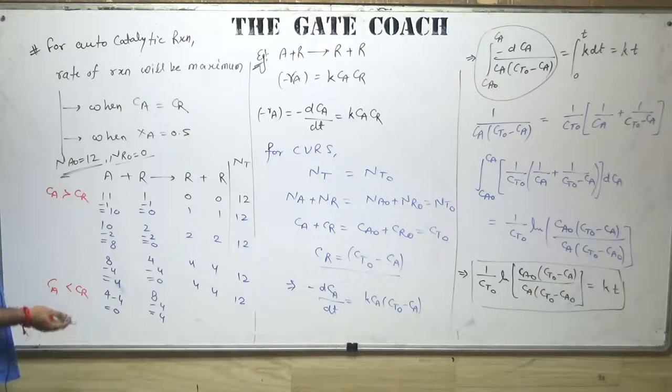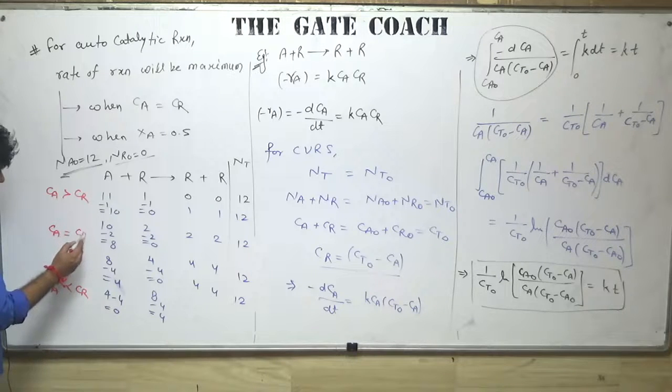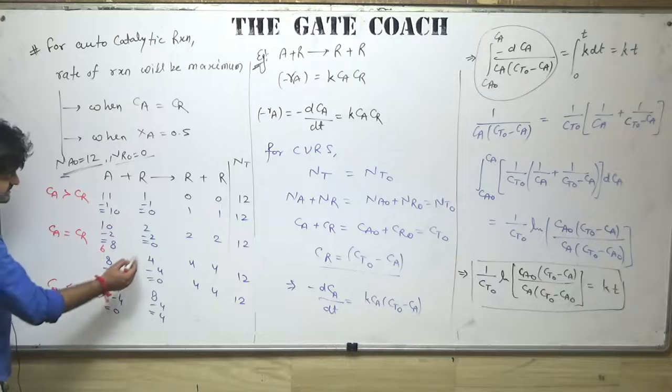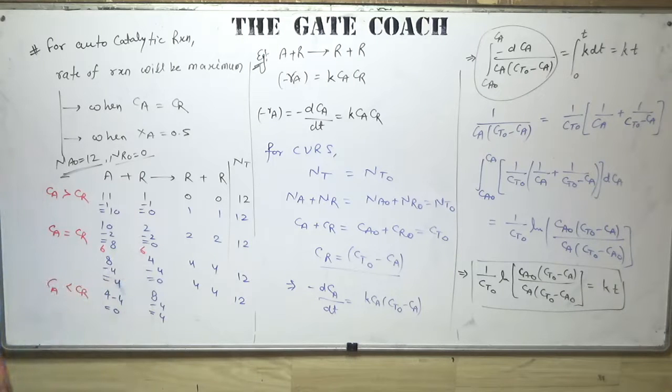During this process, there will be a point when Ca is equal to Cr, meaning when we have 6 moles of A and 6 moles of R. At that time, what will happen?